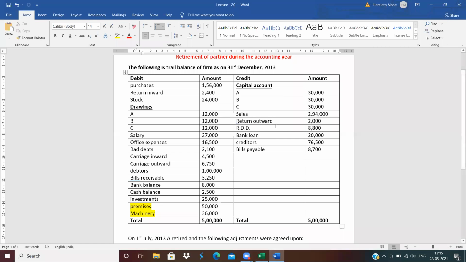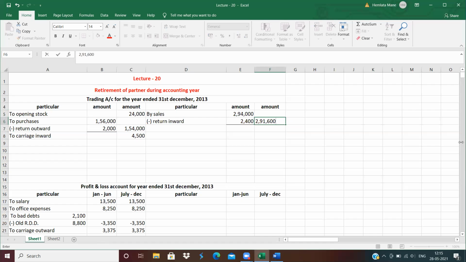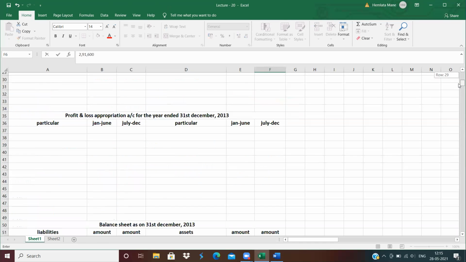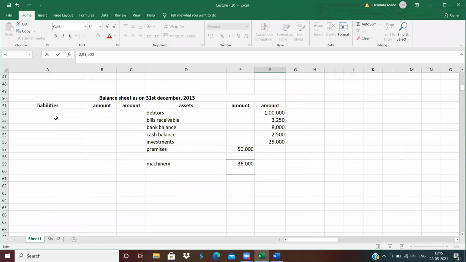Next, return outward, we already less from purchase. RDD is also less from bad debts. Next is bank loan. Bank loan, liability side, write down. How much is the amount of bank loan? 20,000.